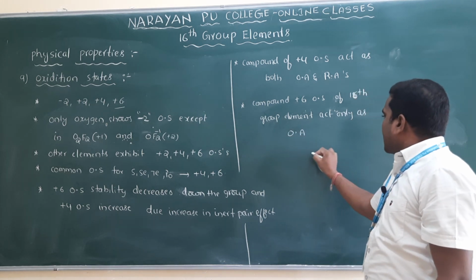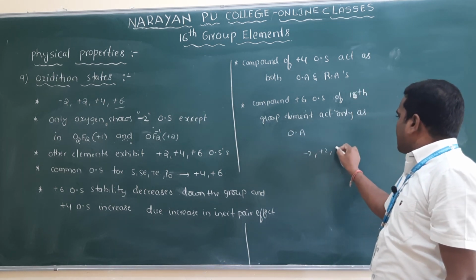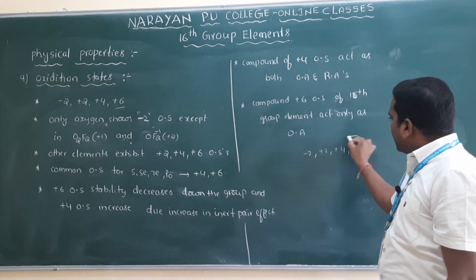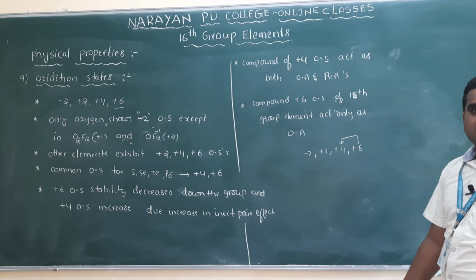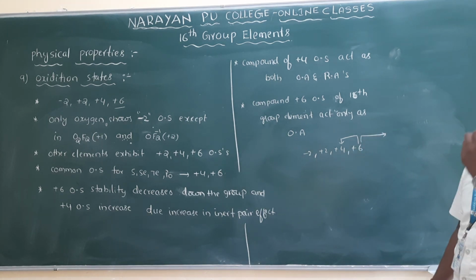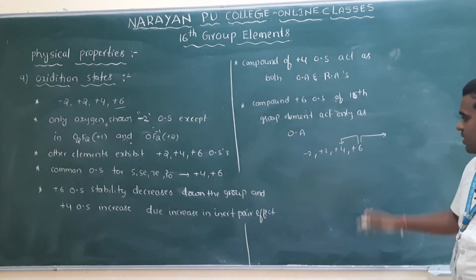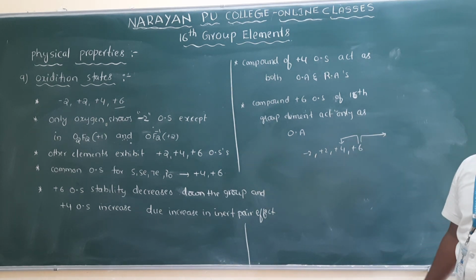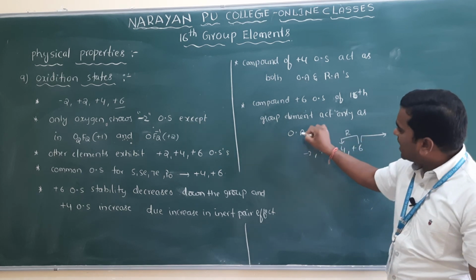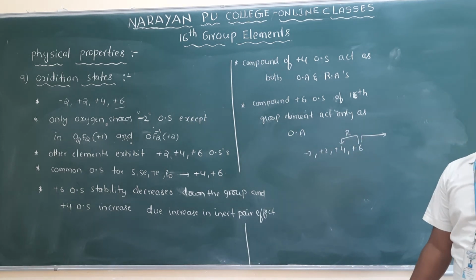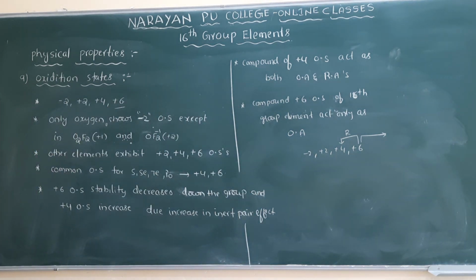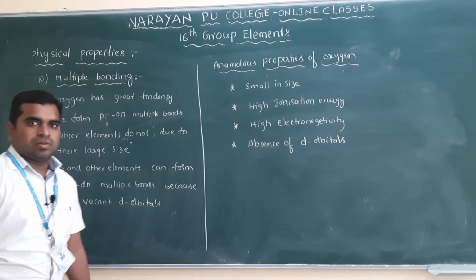If they are in -2, +2, +4 and +6, when they are in the highest oxidation state, they can only undergo reduction, meaning they cannot increase their oxidation state beyond 6. So only reduction takes place, and that's why they act only as oxidizing agents. These are the main important points on the physical properties of 16th group elements.